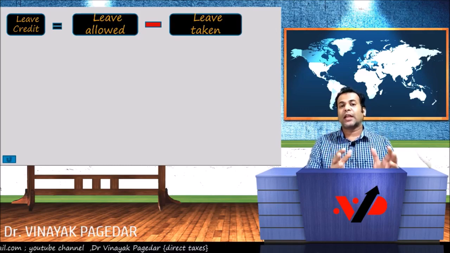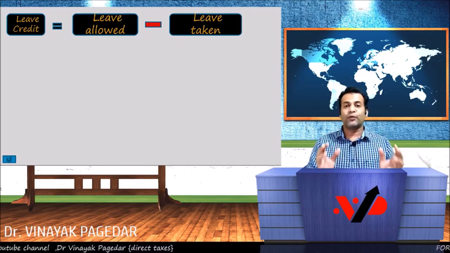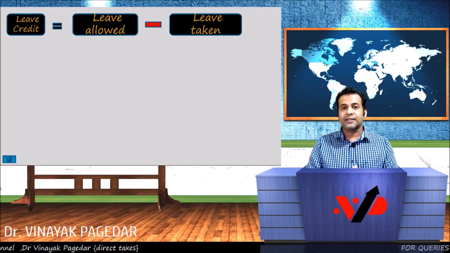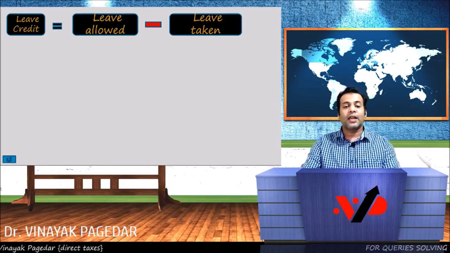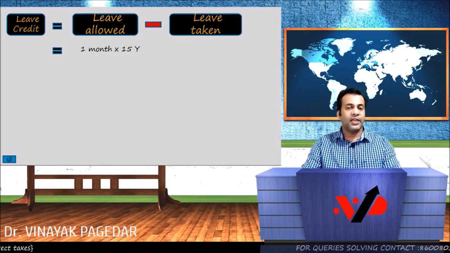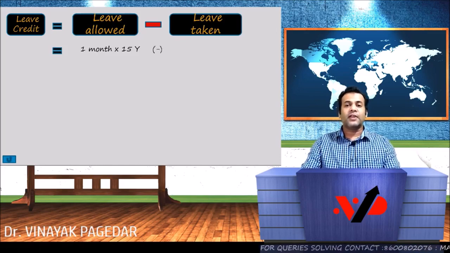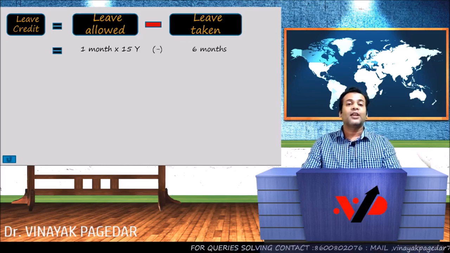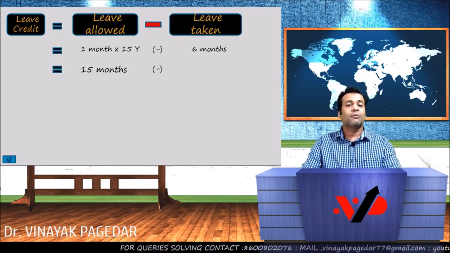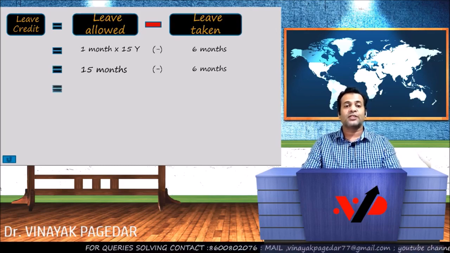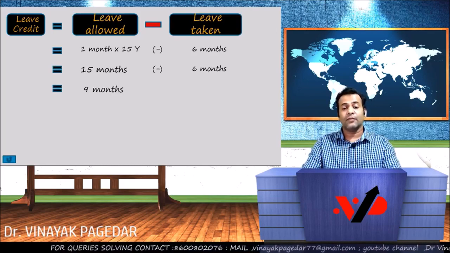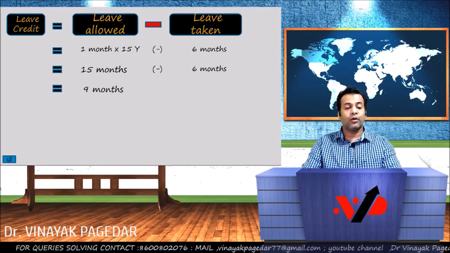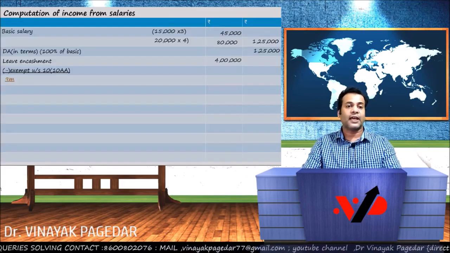Income tax allows you 1 month per year. So if you worked for 15 years, then the total leave allowed will be 1 month into 15 years, which is 15 months. The leave taken is clearly given in the question at 6 months. So your leave credit will be 15 months minus 6 months, which is 9 months. Okay, and this is how we got the leave credit of 9 months.